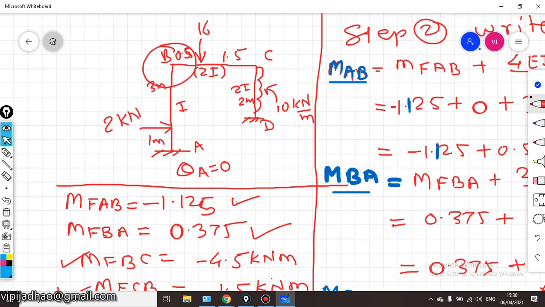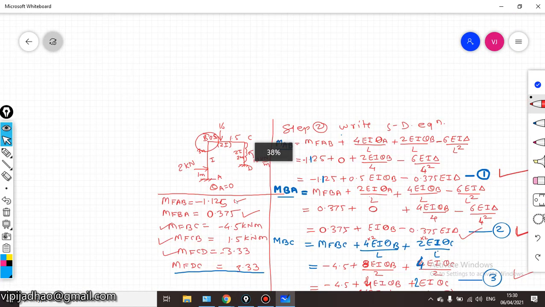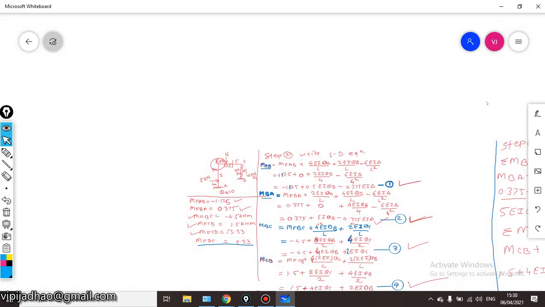We have to also consider these two loads in this equilibrium equation.